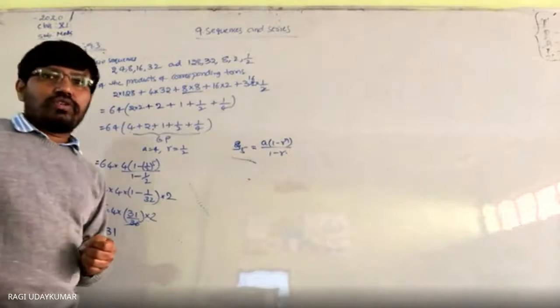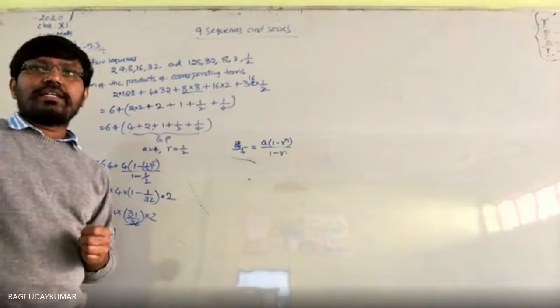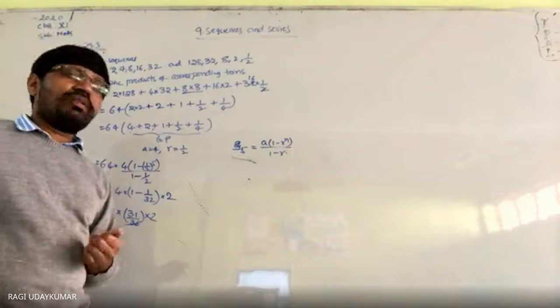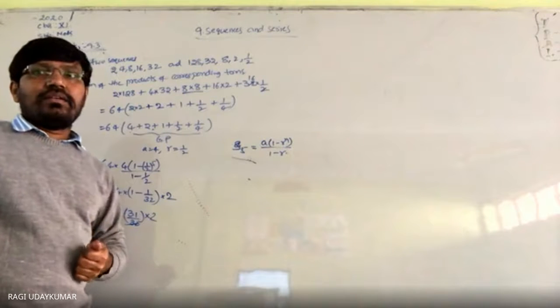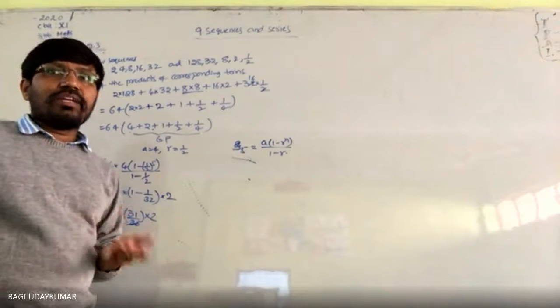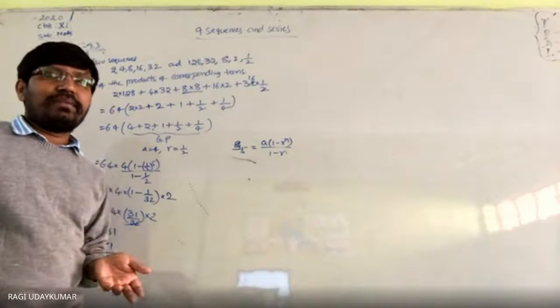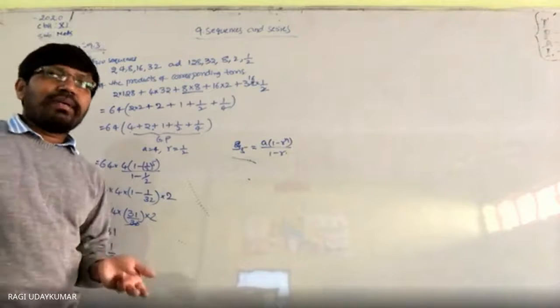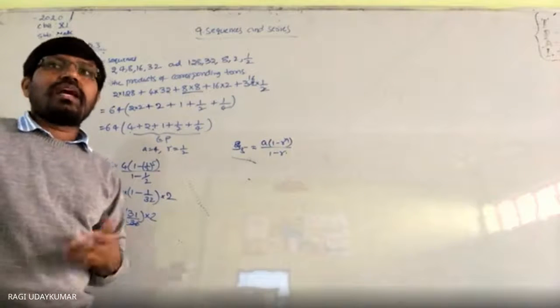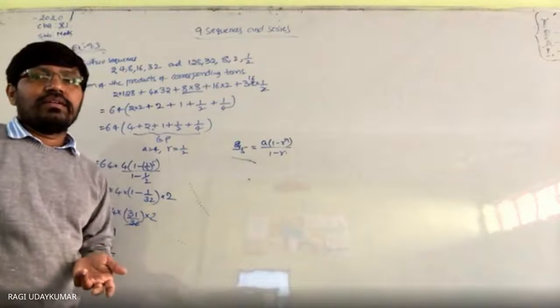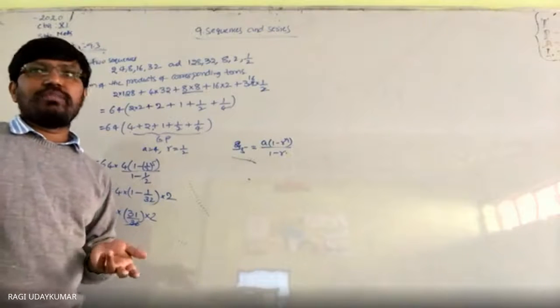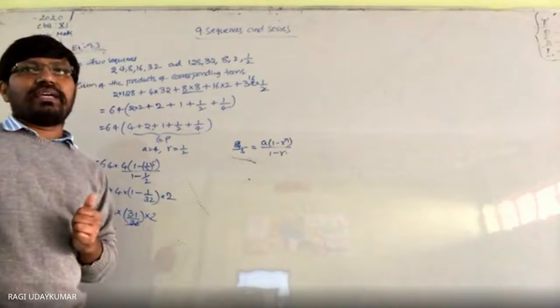Now let us move to the next question. Show that the product of the corresponding terms of the sequence forms a geometric progression. Multiply the corresponding a and capital A, ar and capital AR. So the common ratio will be the same here. So which forms a geometric progression? There is nothing to prove here, it is a simple question.